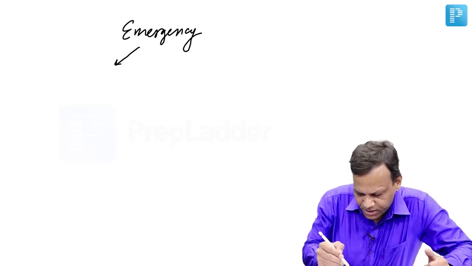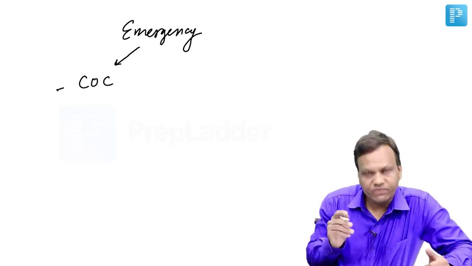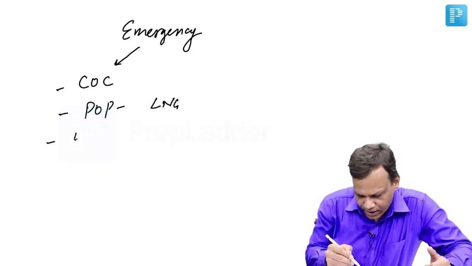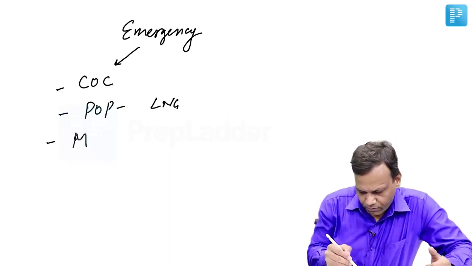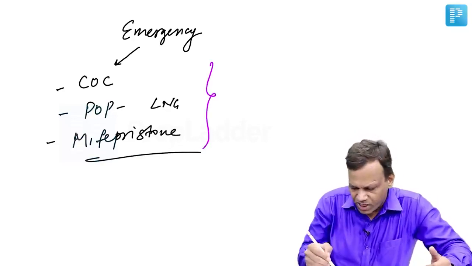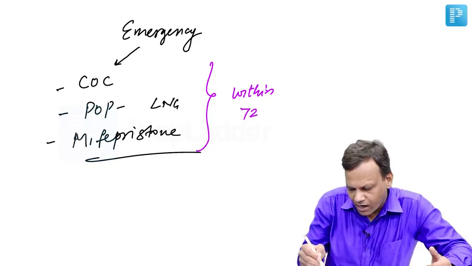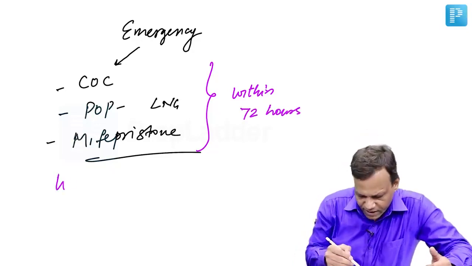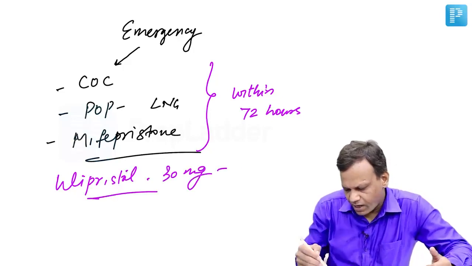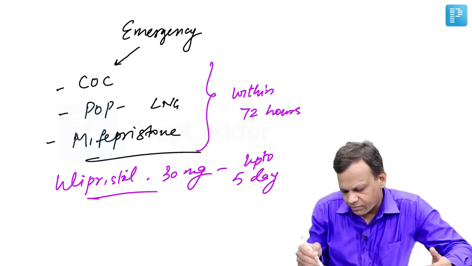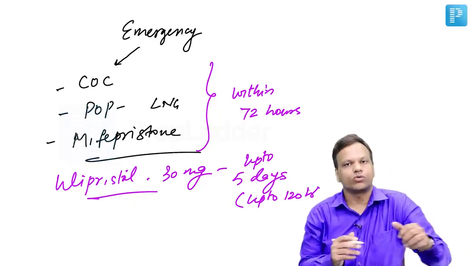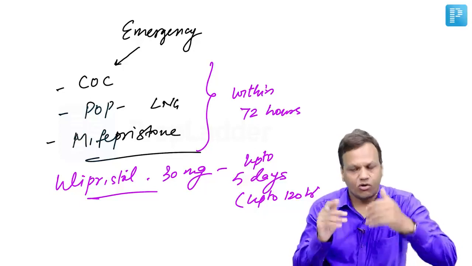So apart from combined oral contraceptive pills, we have some emergency contraceptives. Emergency contraceptive pills can be combined oral contraceptive pills given in double dose. They can be progesterone only pills like levonorgestrel, and there is a drug called mifepristone, which is a selective progesterone receptor antagonist. All these need to be given within 72 hours of unprotected intercourse. Then we have another drug called ulipristal, which is given as a 30 milligram tablet. It can be given up to 5 days of the unprotected intercourse. That means up to 120 hours. So these are the emergency contraceptives.